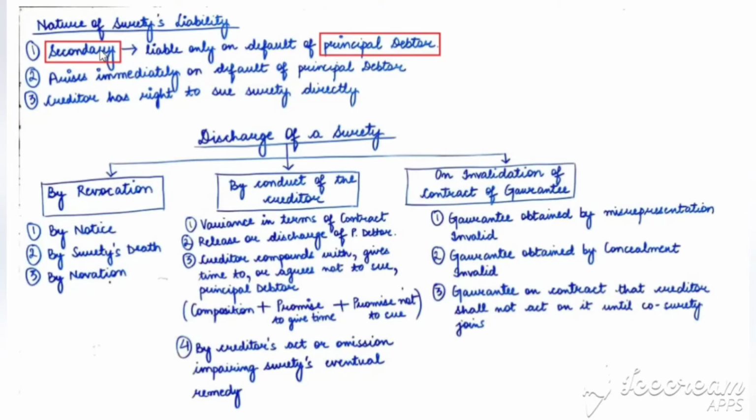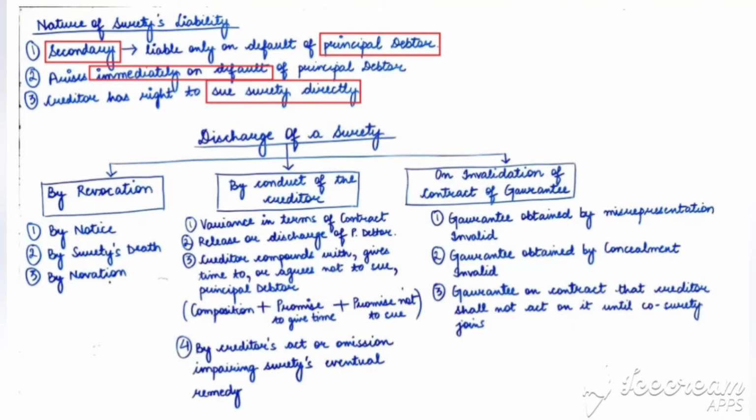Then it arises immediately on default of principal debtor. So the liability of surety is immediate on the default of principal debtor. Then the creditor has the right to sue the surety directly. The creditor can directly sue the surety.